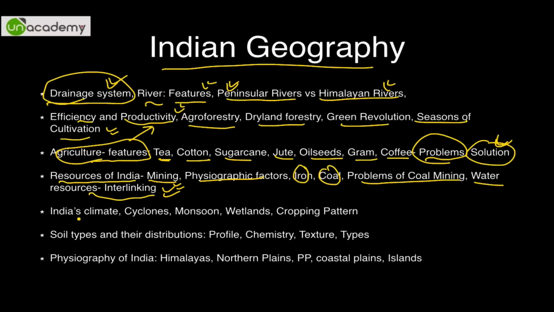etc., etc. Then India's climate, what are cyclones, does it happen in India only, where it all happens and why does it happen in that particular zone only. Then we will deal with monsoon, what is seasonal reversal of winds and all, southeast becoming southwest, then passing through the intertropical convergence zone, ITCZ, and then becoming this. So this is southeast, this is southwest, and these are wetlands.